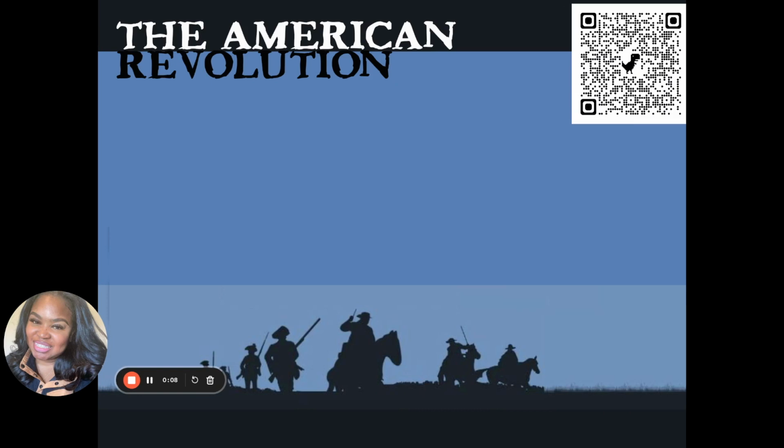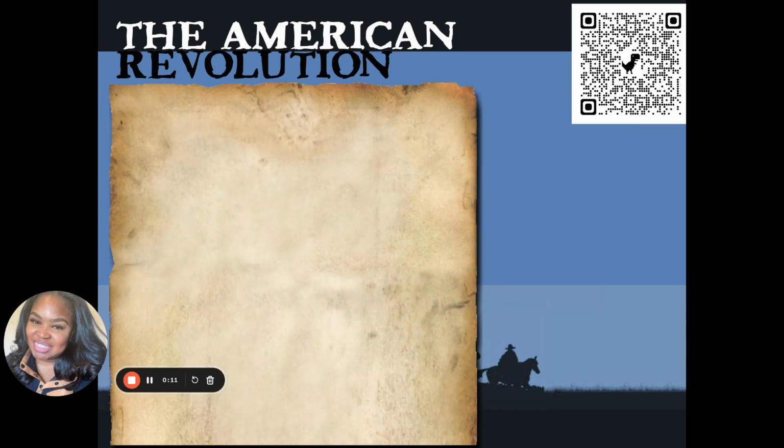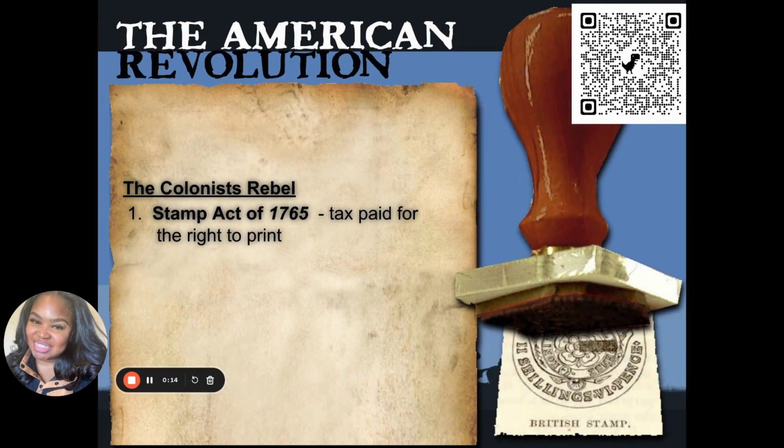Alrighty, so once again, with the American Revolution, we have some precursors. The first one is the Stamp Act. Anything that was printed on paper had to be stamped. In order to get this stamp, you had to pay a tax. And so colonists began to rebel against this. They started boycotting British goods. They started attacking stamp agents, the people who had to stamp these documents. They said that this was a violation of their natural rights because the tax went only to Great Britain. There was no benefit to the colonists.